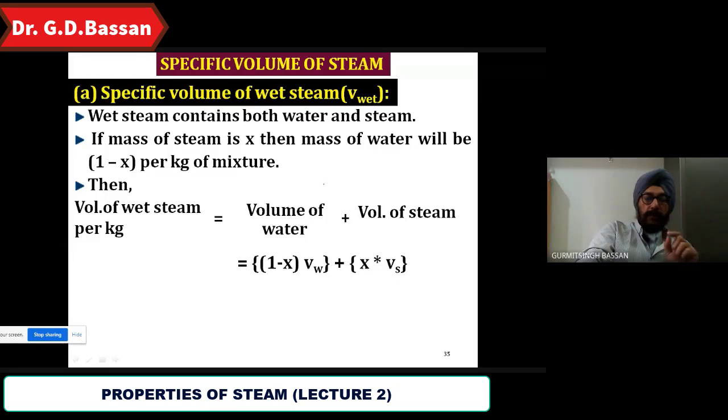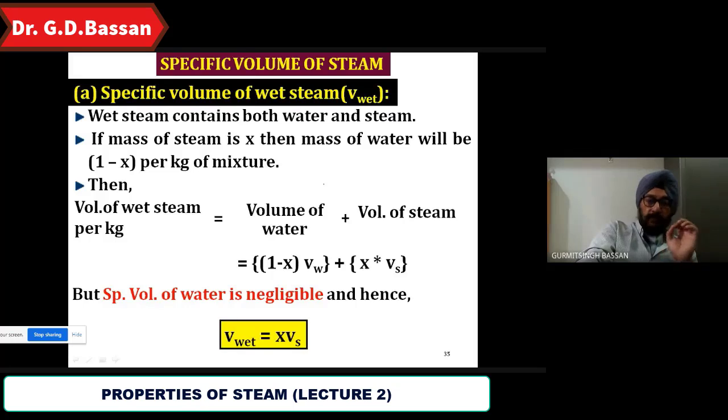The volume of water will be (1 minus X) into Vw, and the volume of steam will be X into Vs. But here the specific volume of water is comparatively very small, so we can omit it from the equation, because it doesn't change the result. So the specific volume of water is negligible, hence we can say that V wet is equal to X into Vs.